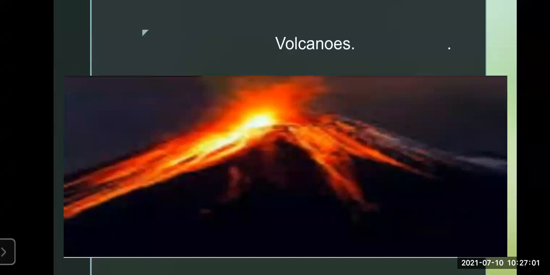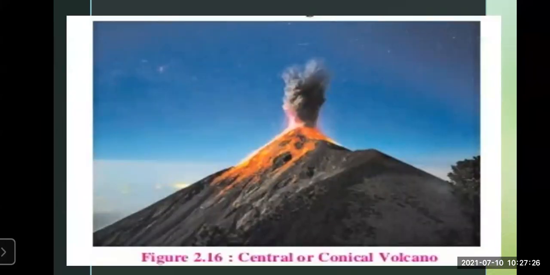But when it is thrown out, it is called lava. You must have heard this word lava. So lava and magma are one and the same. When it is inside, it is called magma. When it comes out, it is called lava. In volcanoes also, there are two types based on the eruption. What are these two types? First is the central type or the conical volcano, and the second is the fissure volcano.